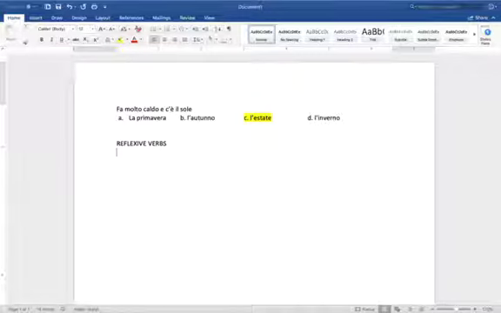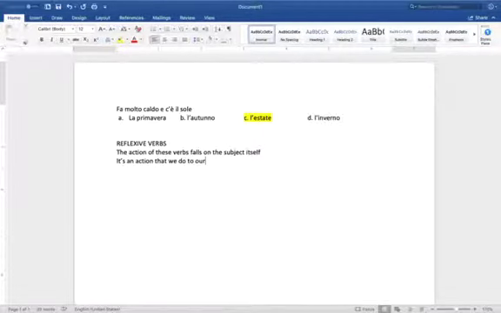First of all, notice the name of these verbs, right? Reflexive verbs. What does it mean? It means that the action of these verbs falls on the subject itself. What does it mean? It's an action that we do to ourselves.